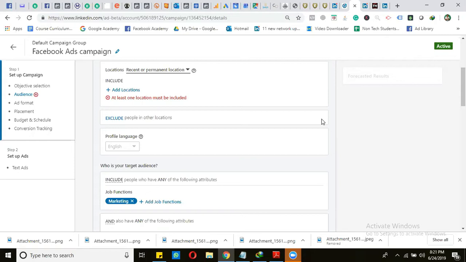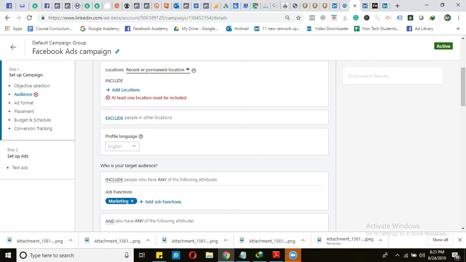Why are its targeting options so powerful? Because LinkedIn is using the data from its members' profiles, and members are incentivized to keep their profiles accurate and up to date for their networking, personal branding, and job opportunities.